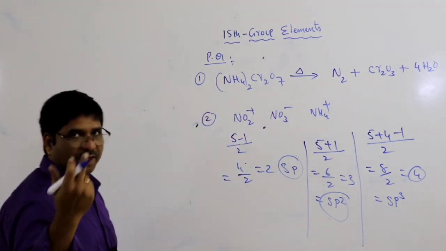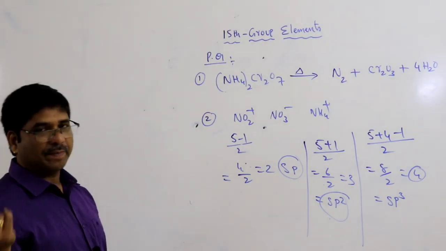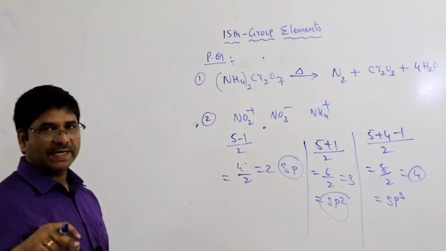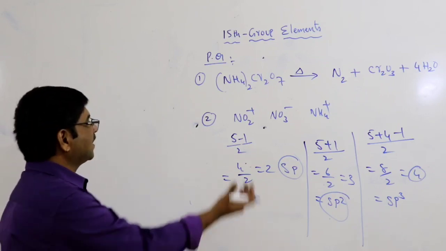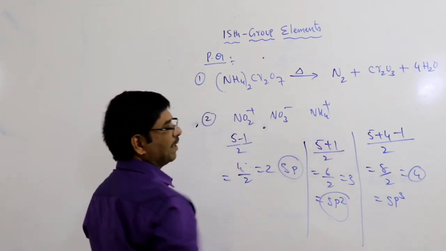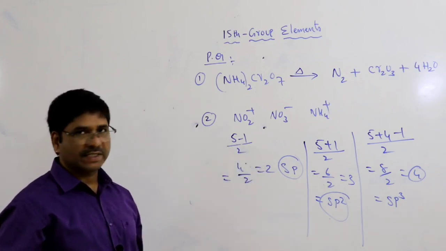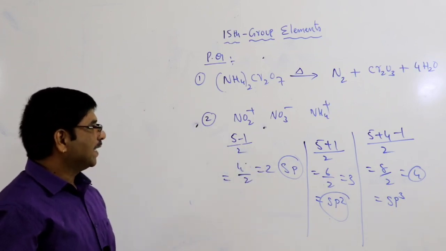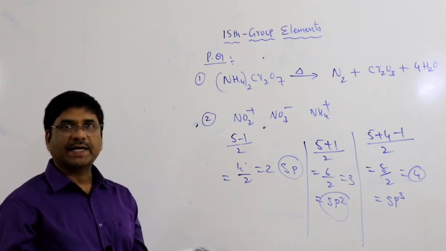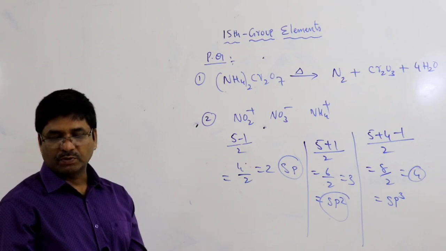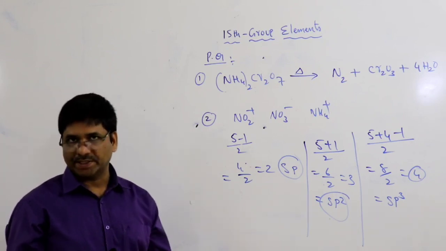Simple logic from your chemical bonding first year topic. So V plus M by 2: central valence electrons and single bonds by 2. Positive is there, we call negative; negative is there, we call positive. Like that NO2 plus is sp hybridization, NO3 minus is sp2, NH4 plus is sp3 hybridization. So second question, optional 2 is possible: sp, sp2, sp3 hybridization.